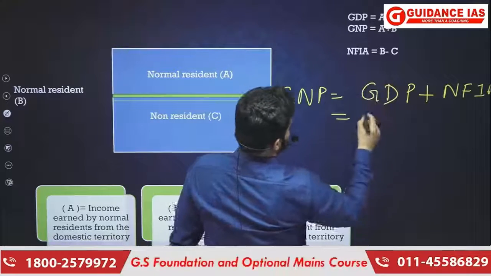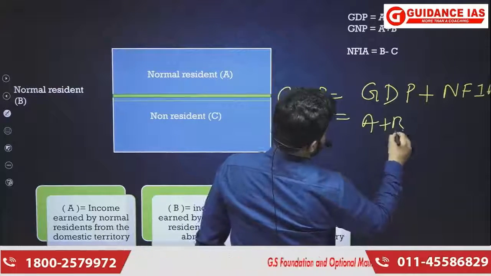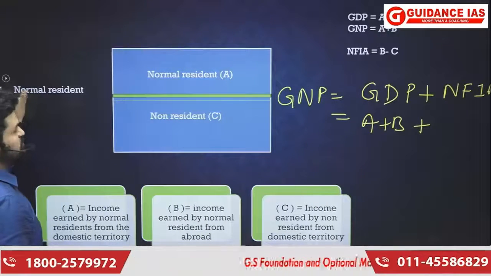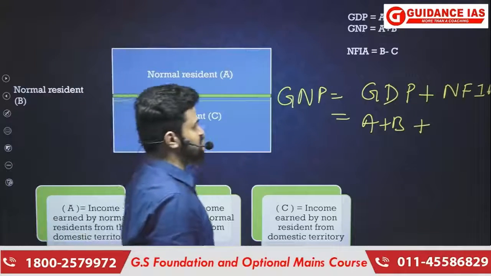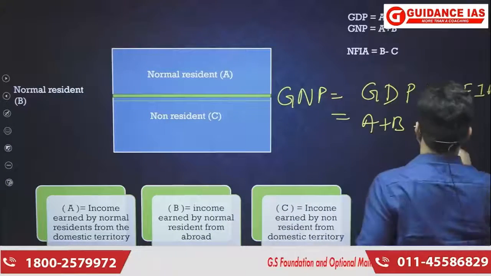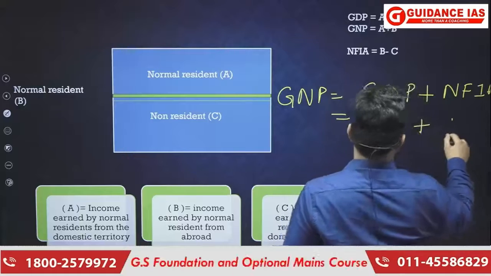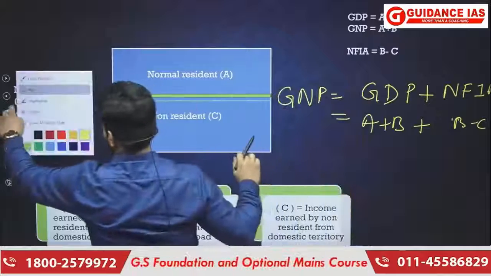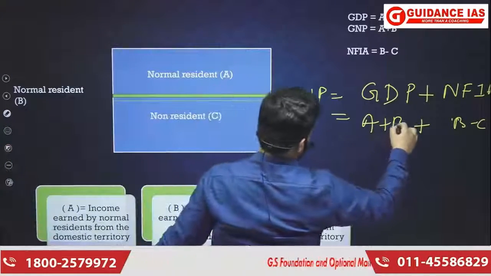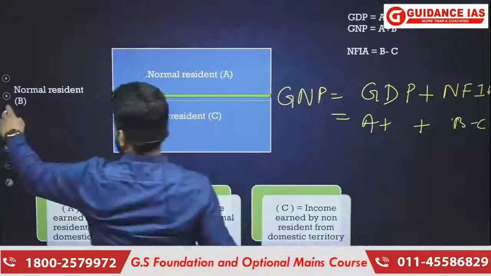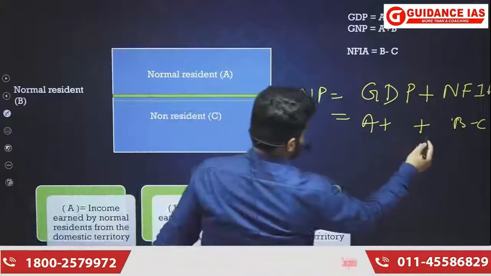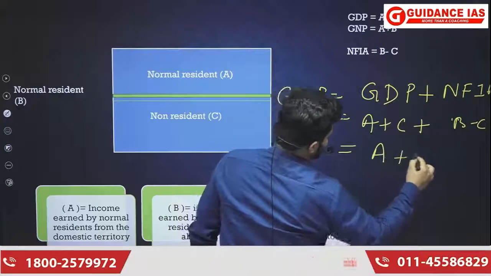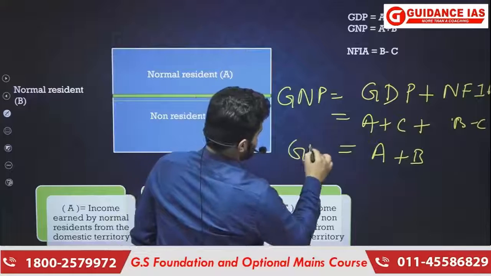GDP equals A plus C, and we just learned NFIA is the income earned by residents outside the domestic territory minus income earned by non-residents inside the domestic territory, that means B minus C. So finally we get A plus B, which is actually the GNP.